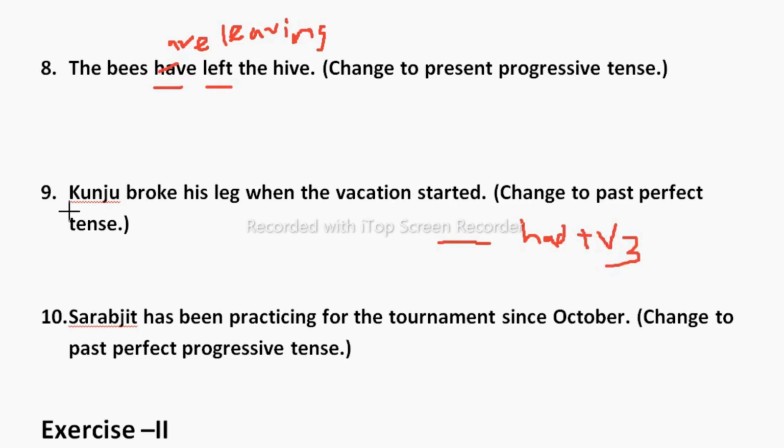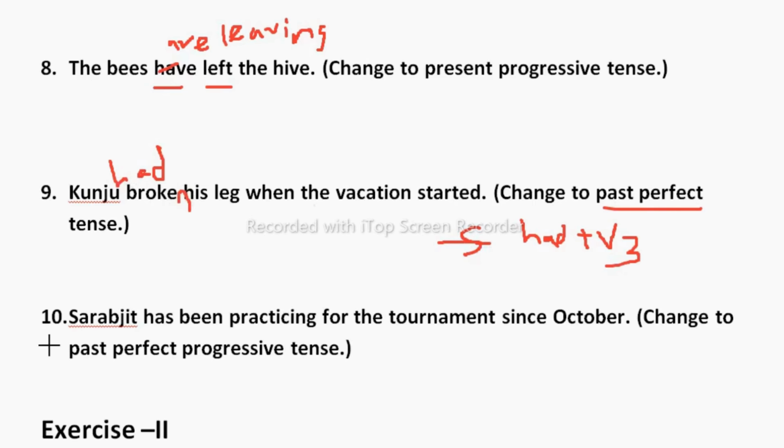So this subject as it is Kunju, after subject we need to take had, Kunju had, because we are talking about past perfect we need to change. So Kunju had broke, which is a V2, we need to write V3 after this have form. So it will be broken. Broken his leg when he, same as it is.